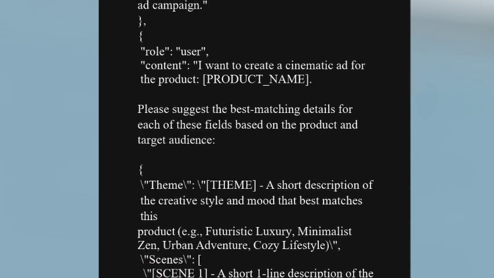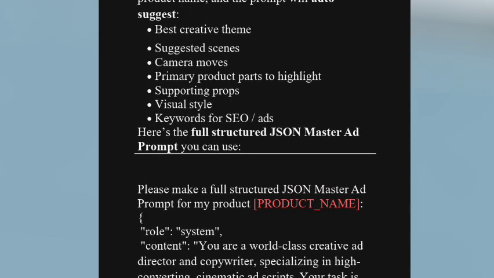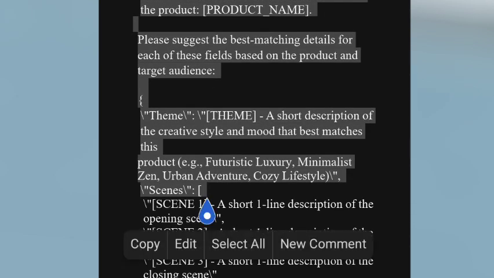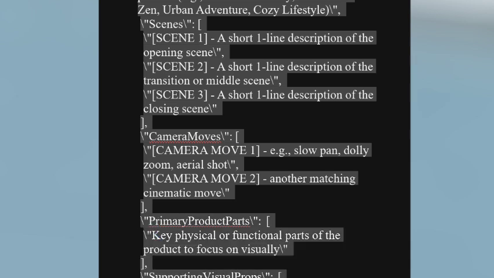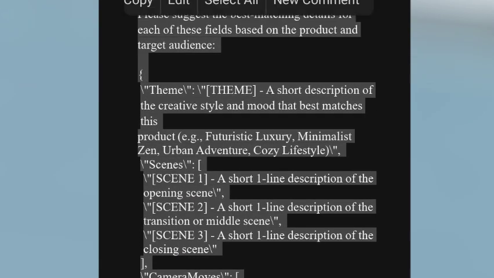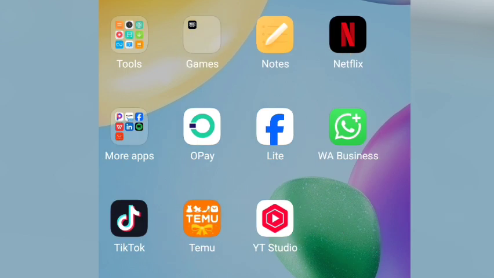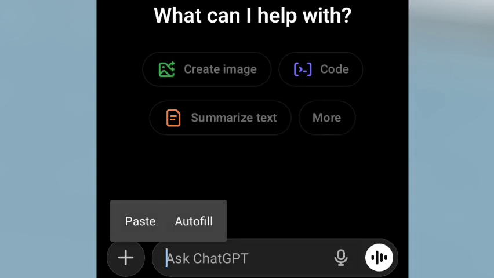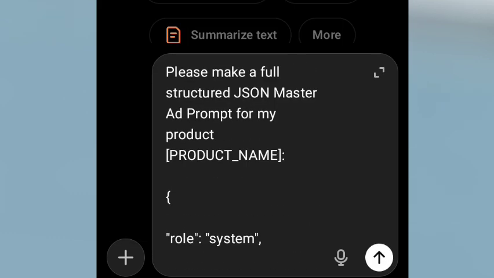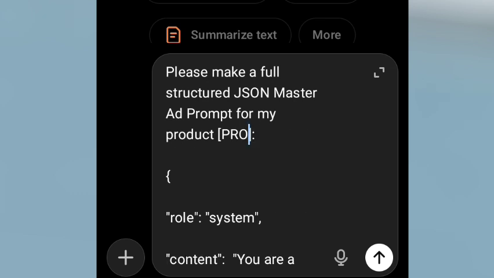If you want to use this or any one you want to use, I'm going to copy it from here. Understand? Depending on if you want to do unboxing, UGC, or any type, you can look at the content very well and see what it's talking about before you copy it. I'm going to copy this particular one, for instance. You see how I copied it? I will now paste over here. Understand? And go to my ChatGPT, right? Once I go to my ChatGPT, I'm now going to paste this particular prompt over here, right? Then in this place, please make a full structured JSON master ad prompt for my product's name. Then the product's name, you are going to include your product here, right?